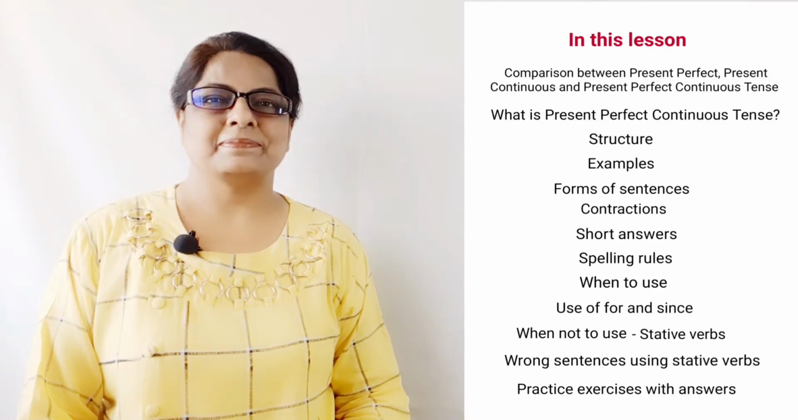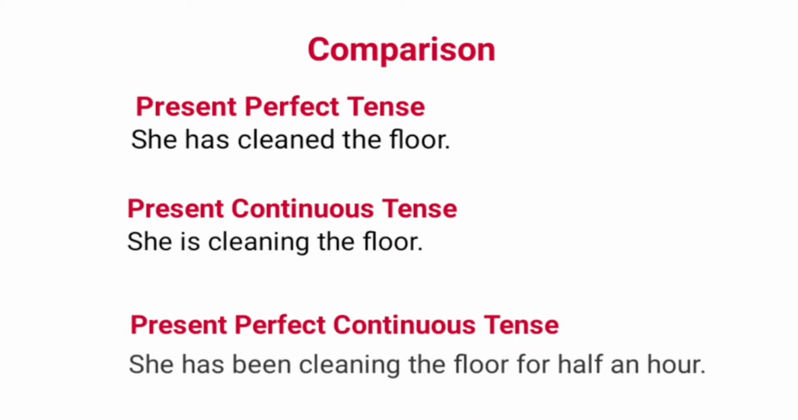Let's begin. For better understanding of this tense, first let's compare the three tenses present perfect, present continuous and present perfect continuous tense. In present perfect tense, example is she has cleaned the floor. Here, the activity which started in the past is over.